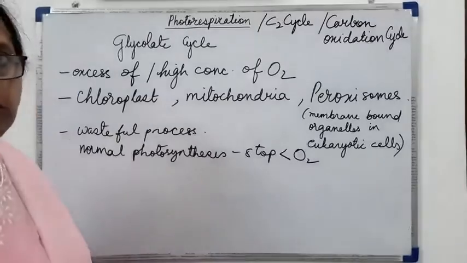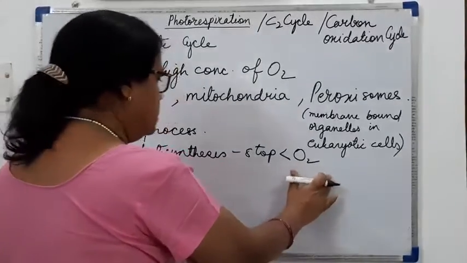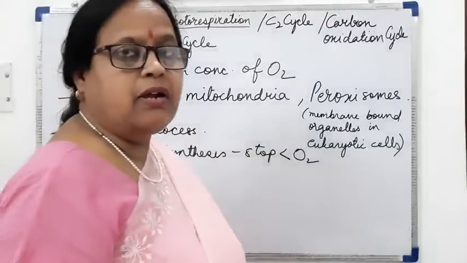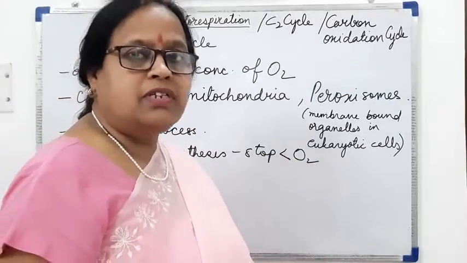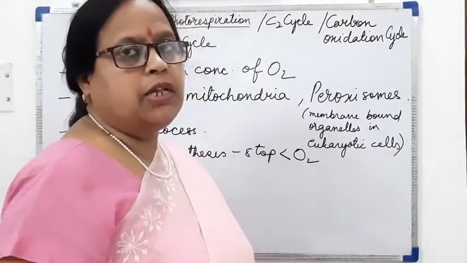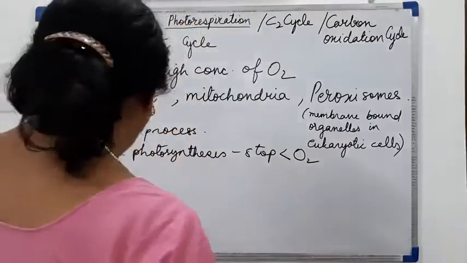In more concentration of oxygen, the normal photosynthesis stops in the plants, mainly in C3 plants, which are normally doing the process of photosynthesis.